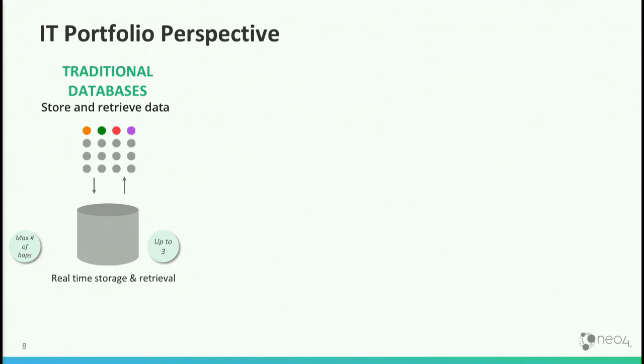And what you see at the bottom in this little circle is the number of hops that these technologies can accommodate. Since they're not really built for hopping across things randomly, usually you can get up to about 3, depending on the density of your graph.